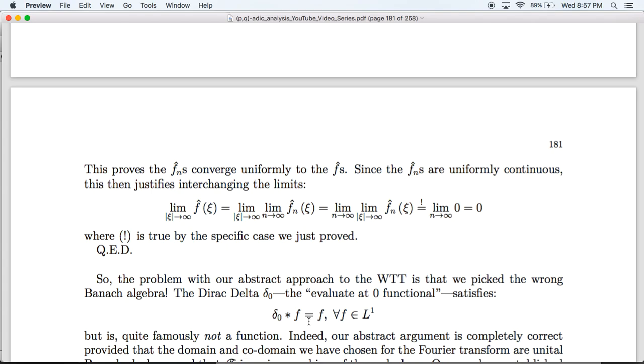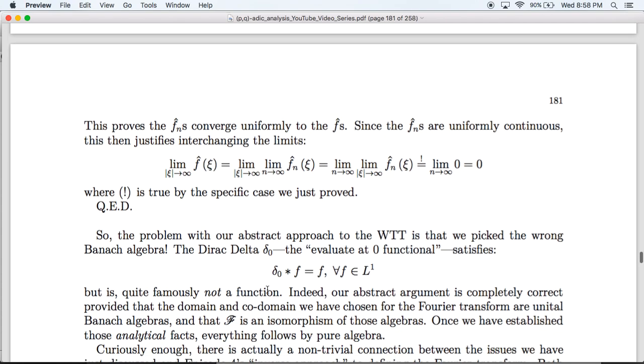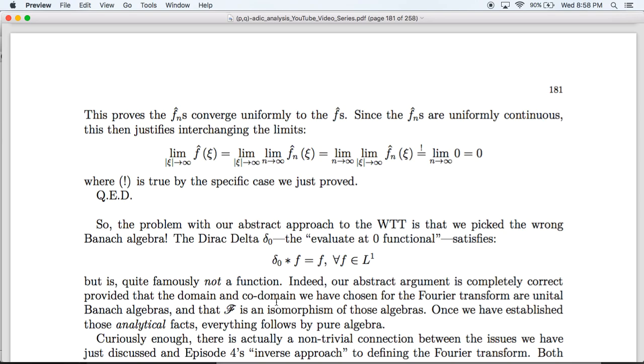The theory of what are known as approximate identities is when you take a family of functions which converges, in the limit, to delta 0, and that then provides you a family that you can convolve with to smooth out your functions and get approximations. As everyone knows, because informally delta 0 is defined as infinity at 0 and 0 everywhere else, it's not a function. And so this is where the problem was. We picked the wrong algebra.